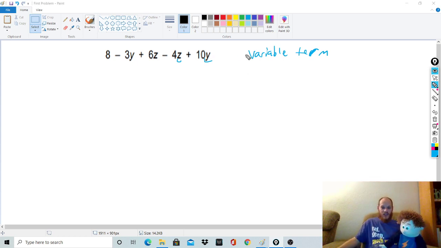Then there are what they call non-variable terms, or constants. Basically it's this simple: a constant is a number by itself without a variable. Like the number 8 right here.